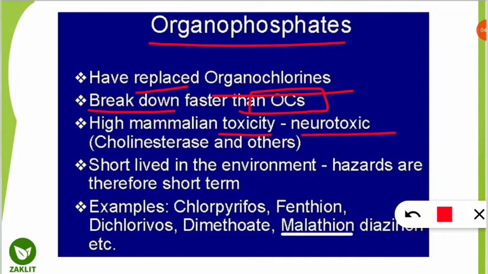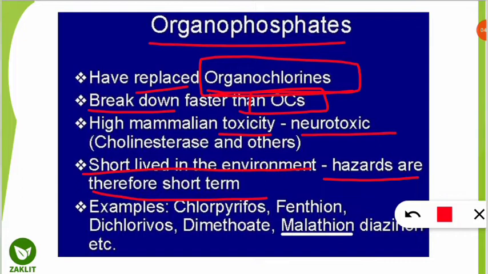They are neurotoxic in nature, and they are short lived in the environment. They are not persisting for a longer time, as I repeatedly said, and their hazards are therefore short term hazards, but the hazard or danger of the organochlorines is much more, because the example is DDT, an organochlorine pesticide which has the longest term in the environment.